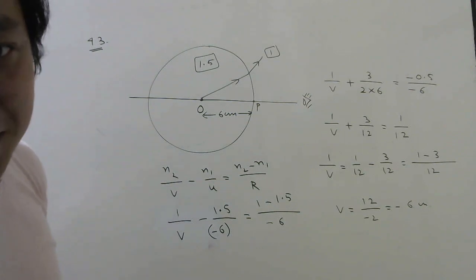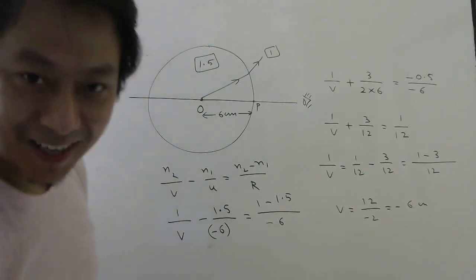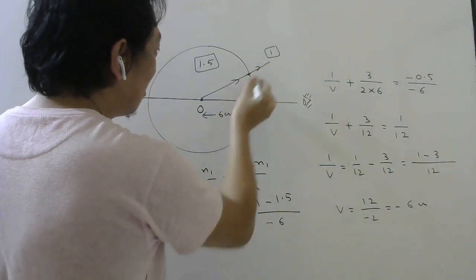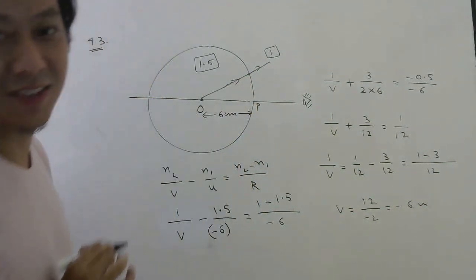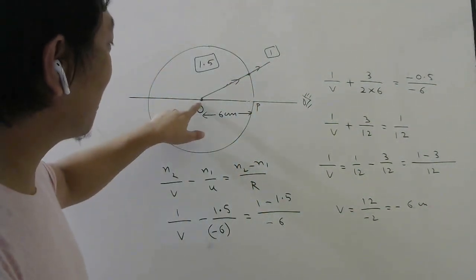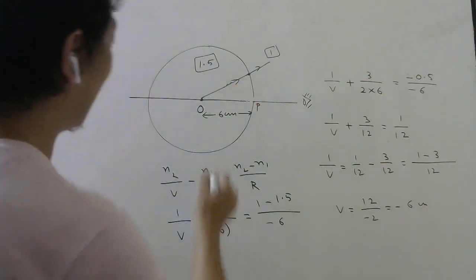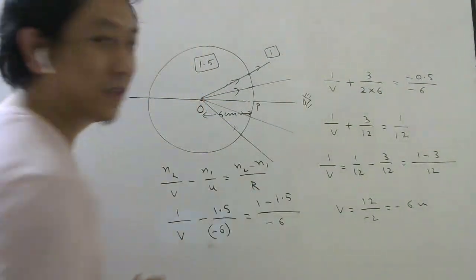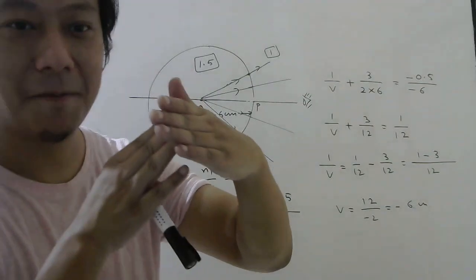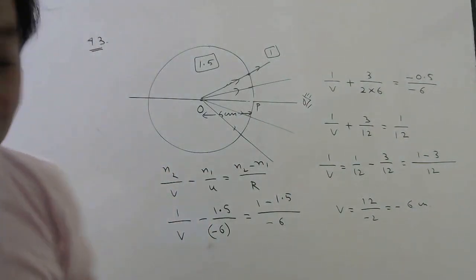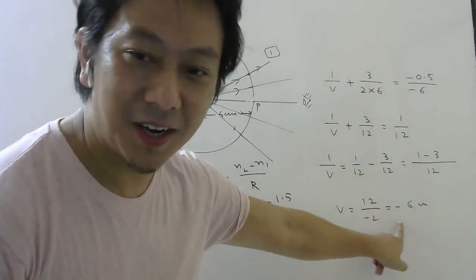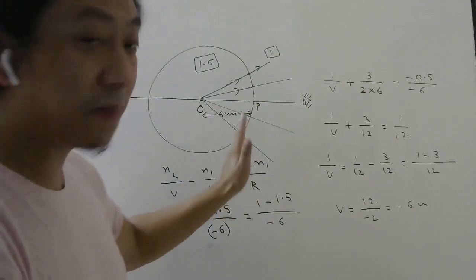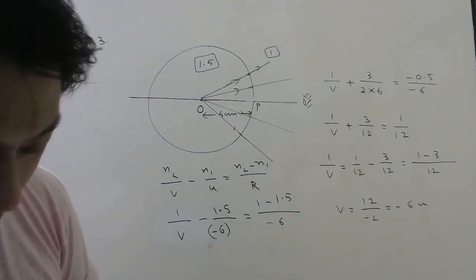Oh yes. See, unnecessarily we did the problem, because the object is kept at the center. So that means this light will go straight only. Since the object is kept at the center of this surface, anyway you draw the light rays, they will all go straight because they will fall normally on the surface, perpendicularly. But it's nice to know that if you use the formula also you get the same answer. So the answer is minus 6. Minus means this side only. Question number 44, you see now.